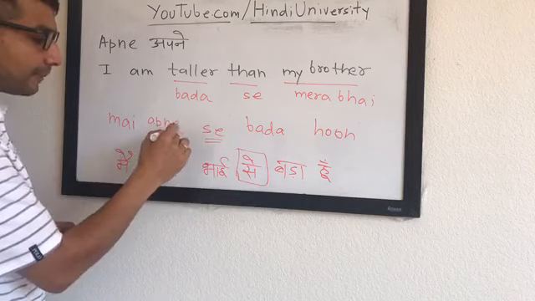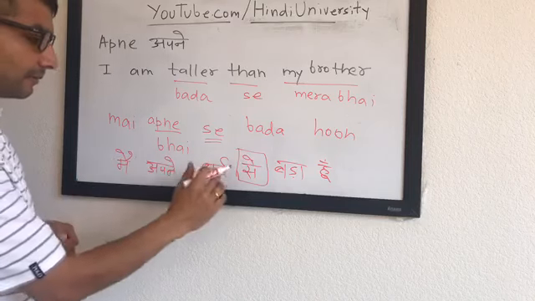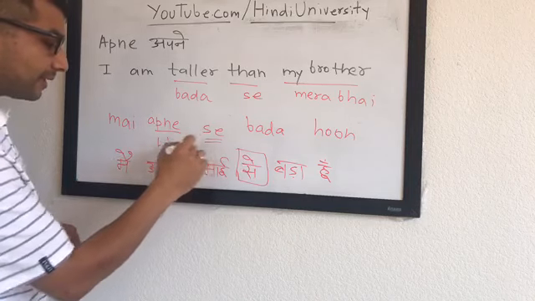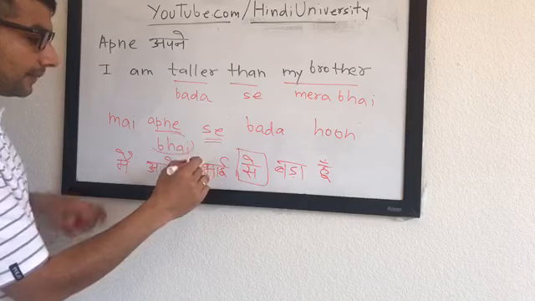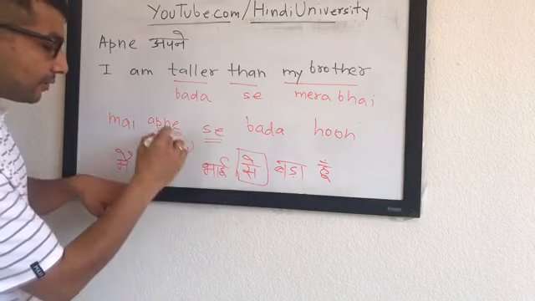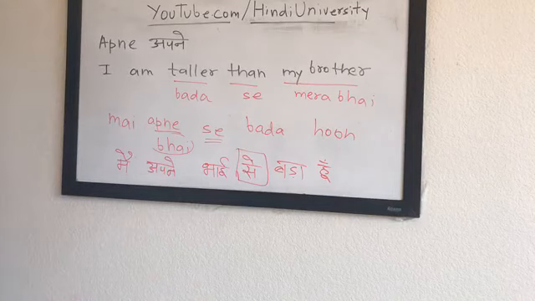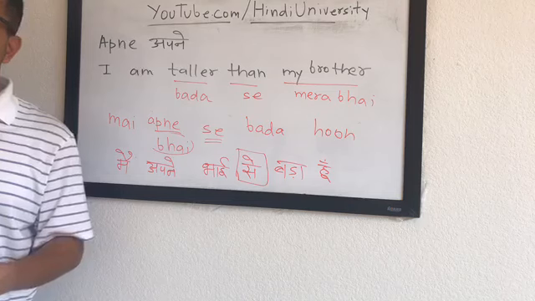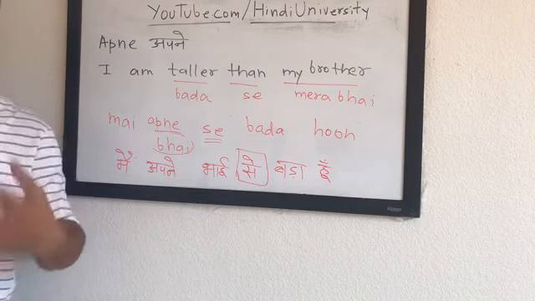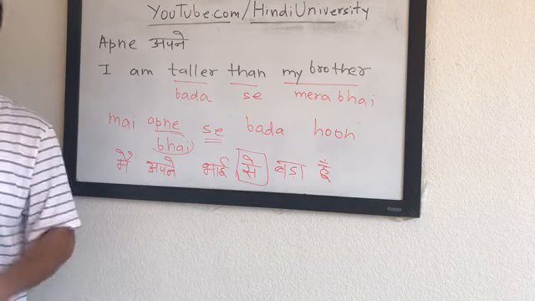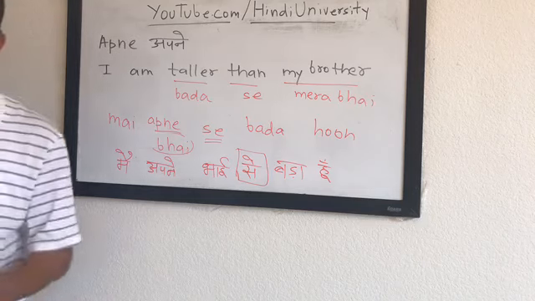So that's why apna becomes apne in मैं अपने भाई से बड़ा हूँ. It's coming after भाई, and that's the reason apna becomes apne. Most of the examples that you see in Rupert Snell's book, it's all because of a postposition that apna becomes apne.